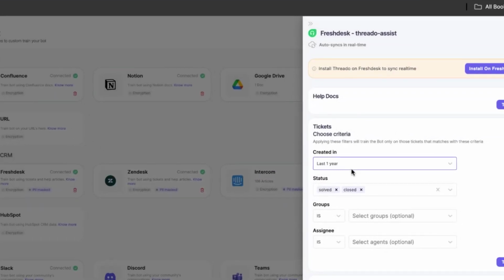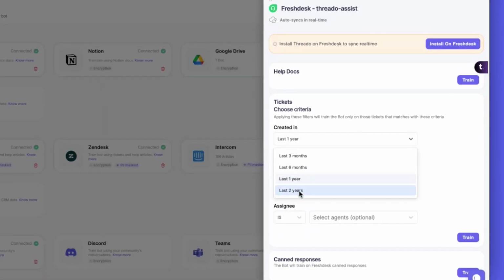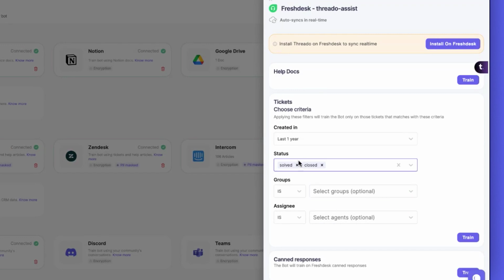When it comes to training on tickets, there are filters that allow you to select the time period of the tickets you want to train the bot on. The time range could be 3 months, 6 months, 1 year, 2 years, and so forth. You also have the option to train the bot based on the status of the tickets, such as resolved or closed tickets. You can select the groups that you have established on Freshdesk for training. You can also choose to train the bot only on the closed conversations by specific agents, such as senior agents, for instance.